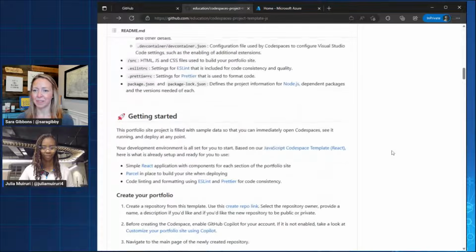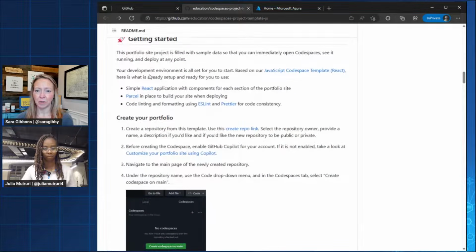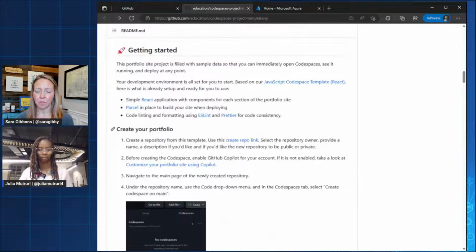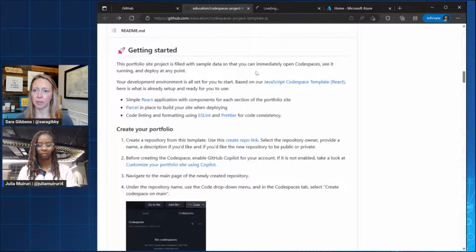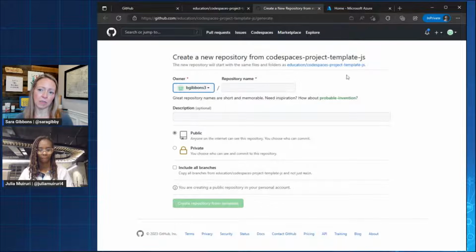Awesome. Cool. So I've got some getting started steps here just to show everyone. We're going to follow along here. Create your portfolio. It tells us to create a repository from this template. I'm going to click this create repo link and open that in a new tab. It's going to create a repository from the Codespaces template. So it's basically just going to create our own version of this, but in our account.